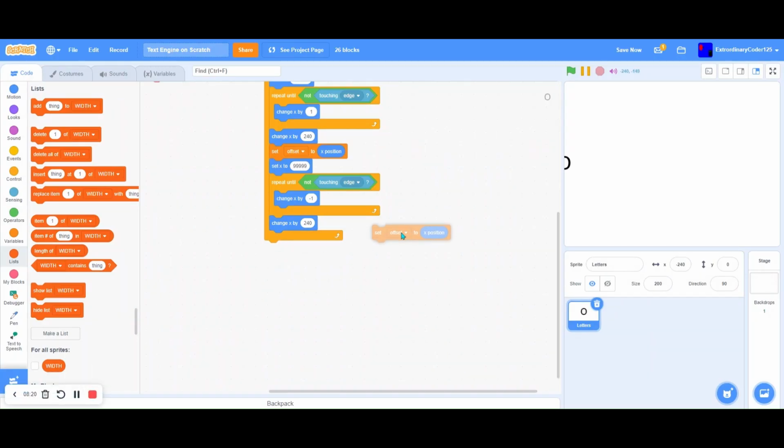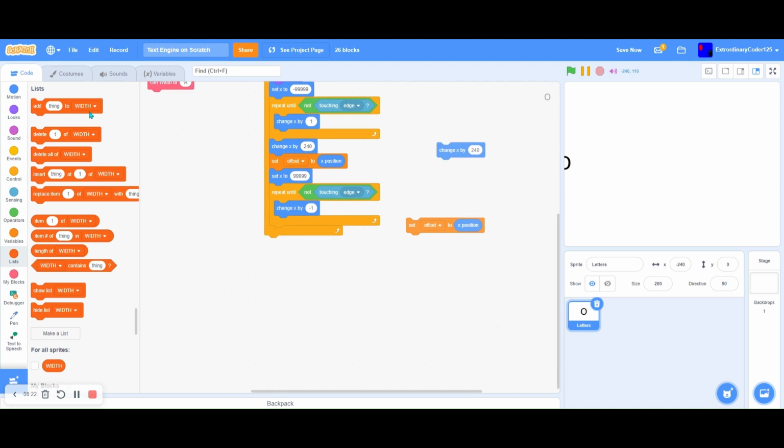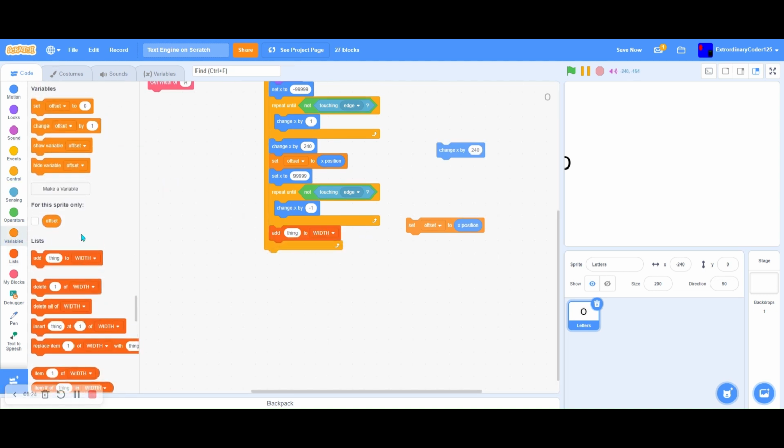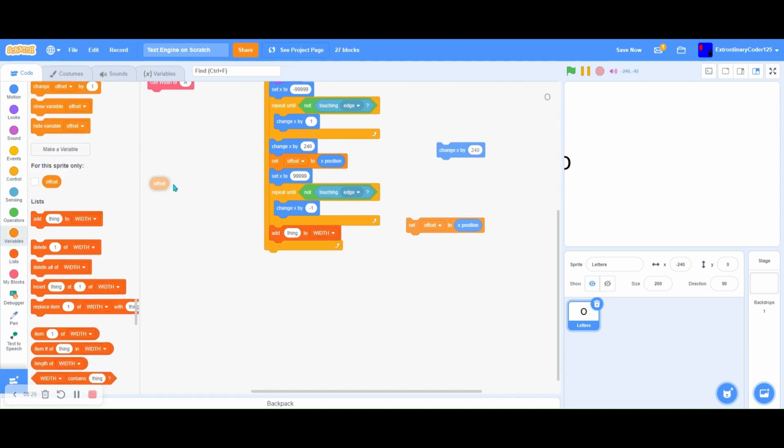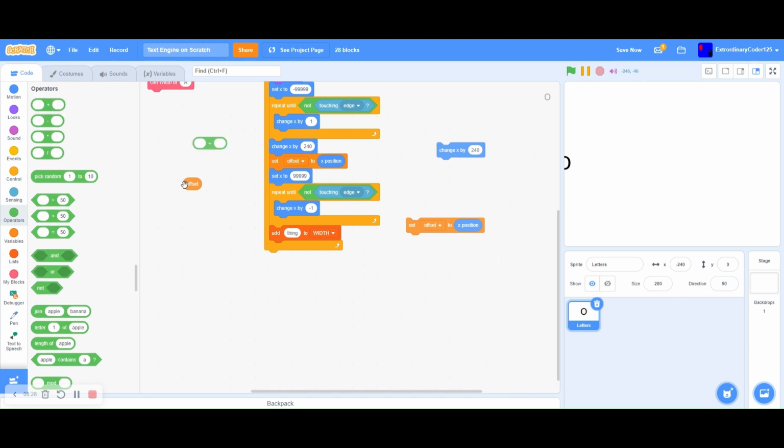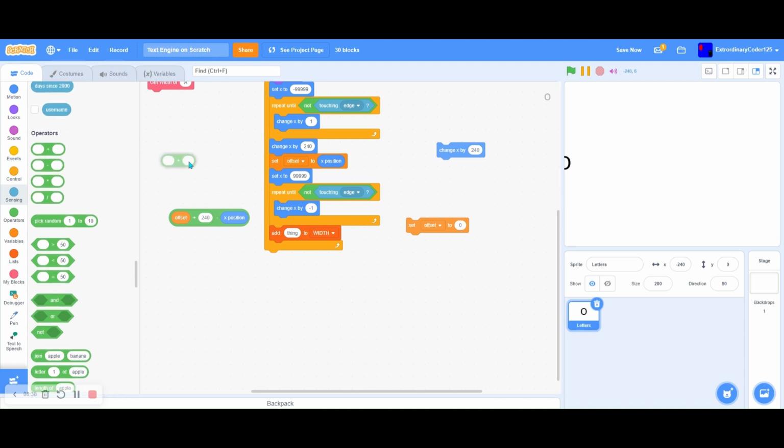Instead of doing this, we can just add offset plus 240, which is half the screen width. But we also have to subtract our X position. And then we add a little bit of number so there's a little bit of spacing, like 2.